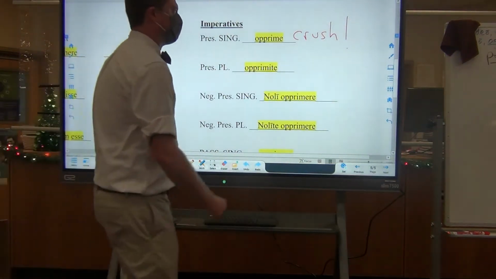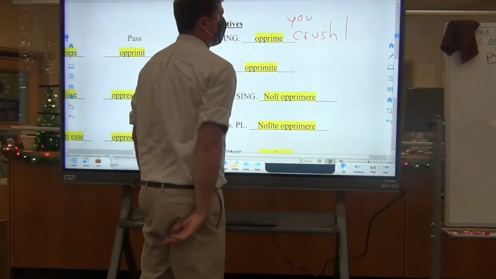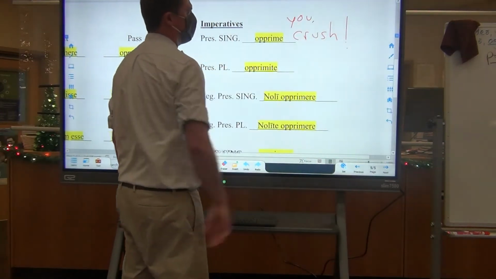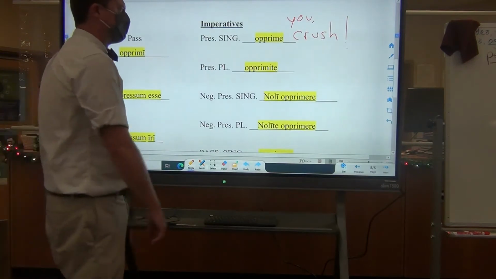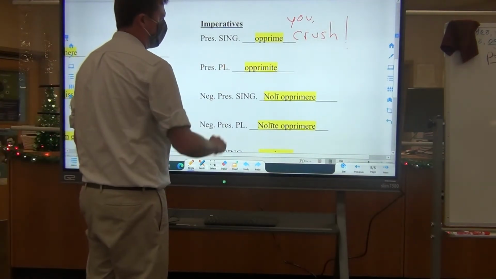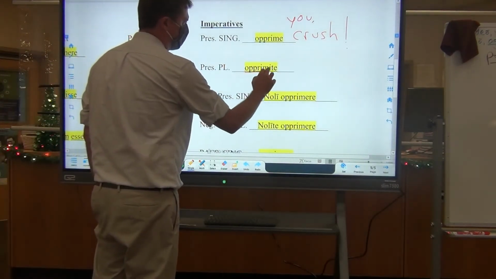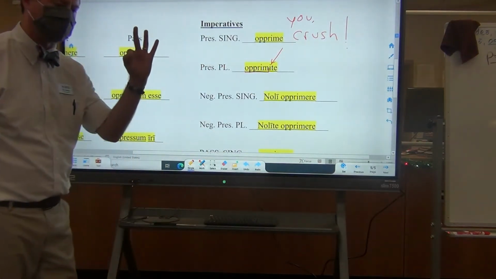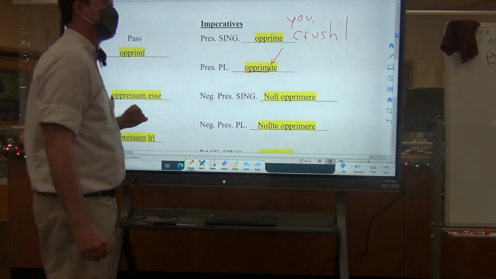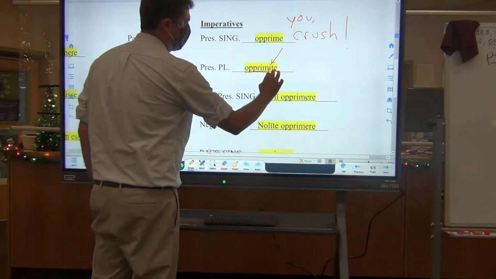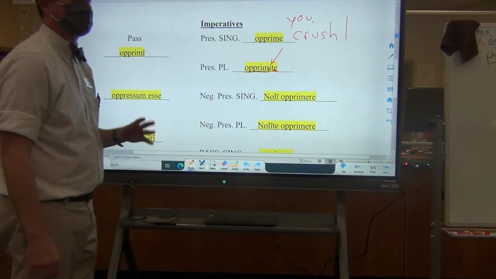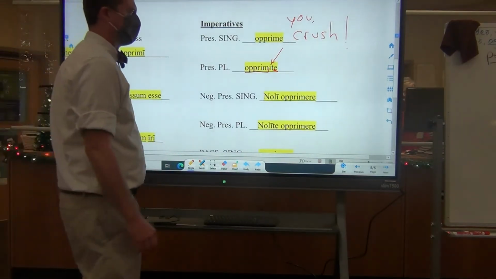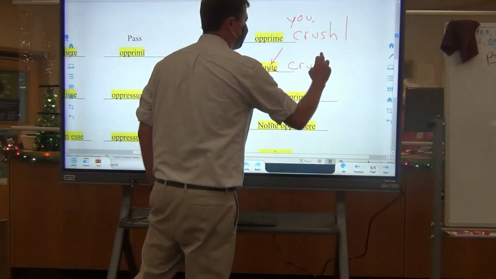Now, if you wanted to have you in there, you would need the exclamation point to tell you it's a command, or you could put a comma, you, comma, crush. Now here to form the plural imperative, you take the present stem, your present vowel, depending upon what conjugation. Since this is a third conjugation, the present vowel is a short I. And then the ending te. Kind of like every single day I give a command to all of my classes. Be healthy. Salvete. And so again, the translation is merely crush.